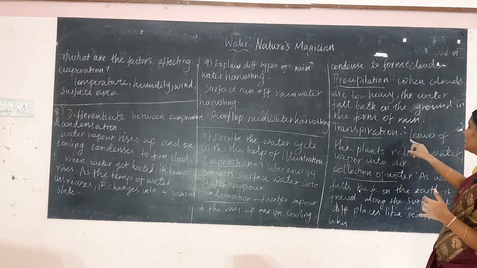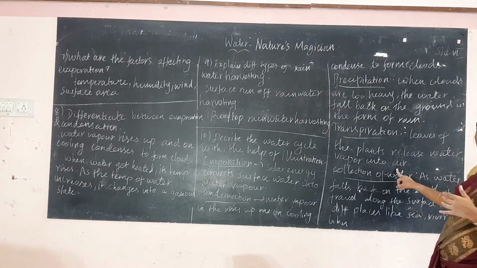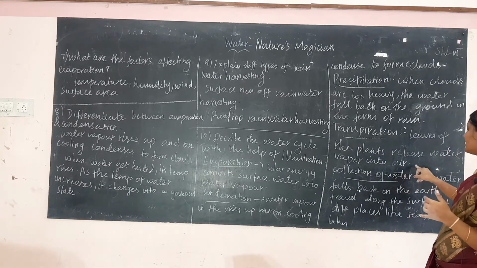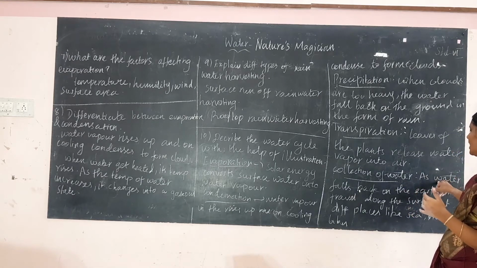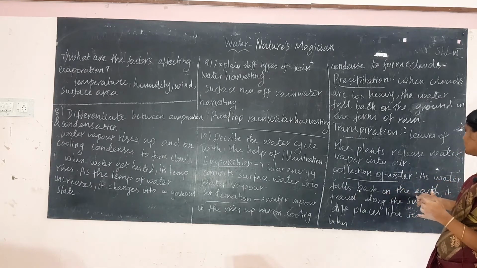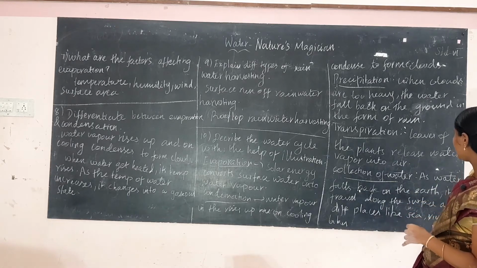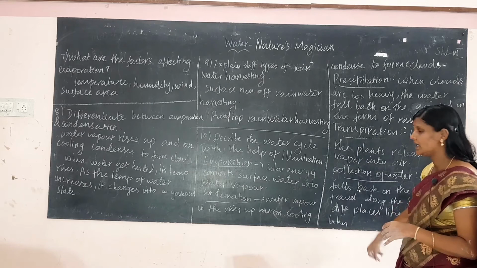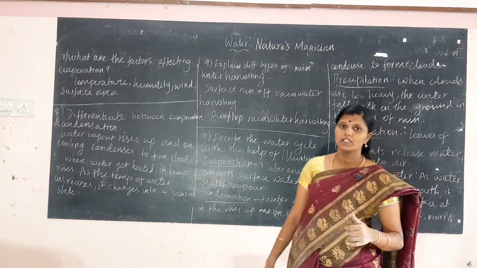And transpiration means leaves of the plants release water vapor into the air. This process is called transpiration. And next, collection of water. Collection of water means as the water falls back on the earth, it travels along the surface to different places like sea, river and lakes. That is how the amount of water is regulated on the earth.